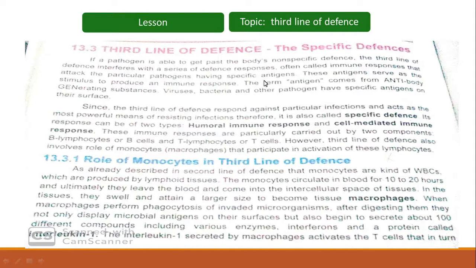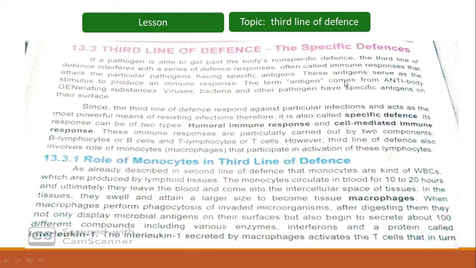So whatever the source or manner, if the pathogen has finally crossed the first and second line of defense, then the third line of defense is activated and it interferes with a series of responses.